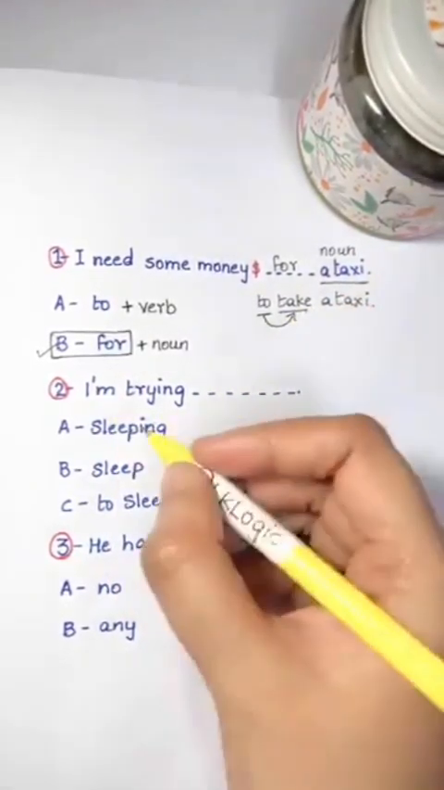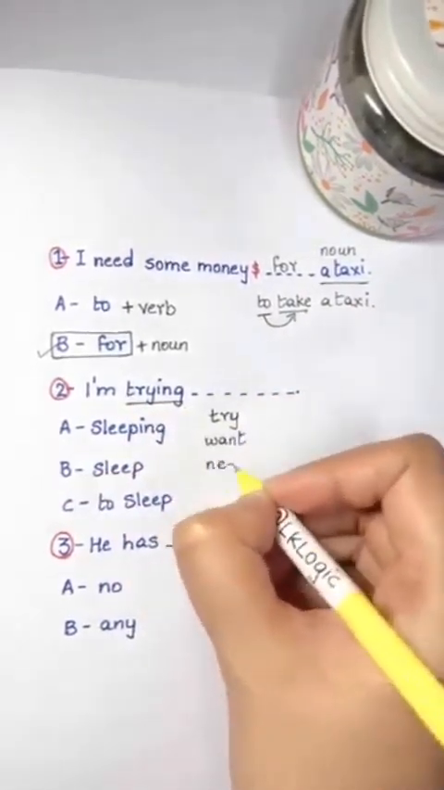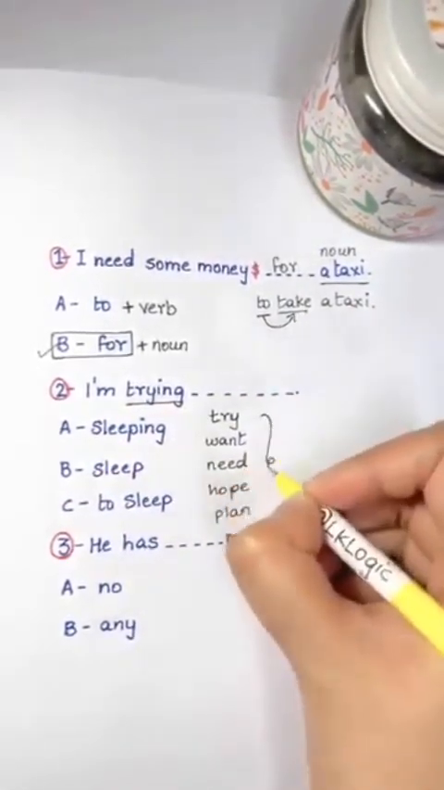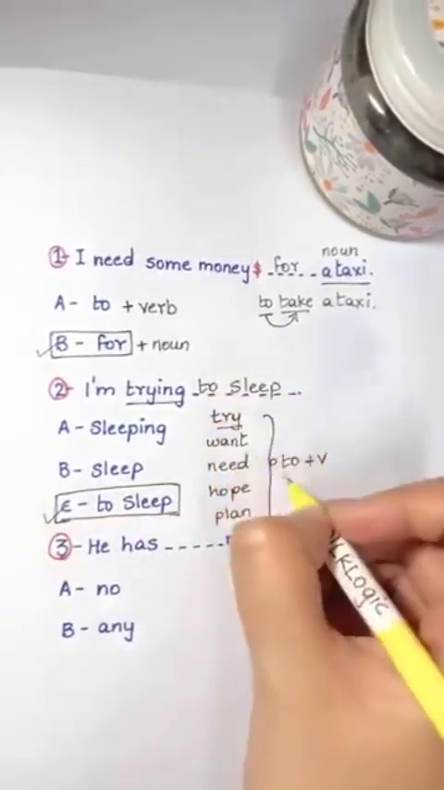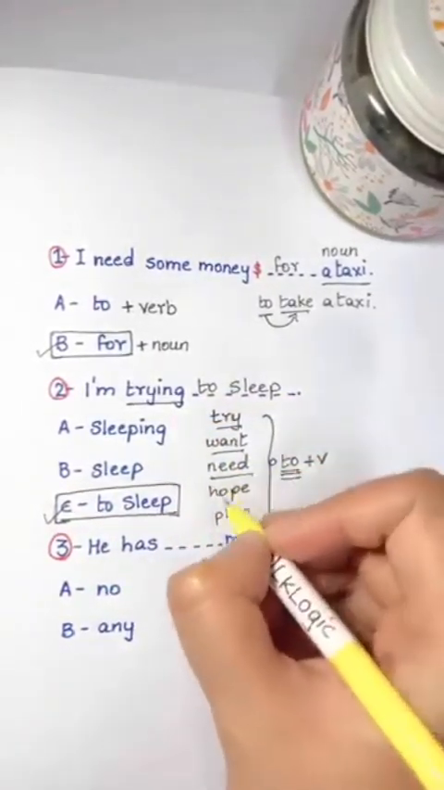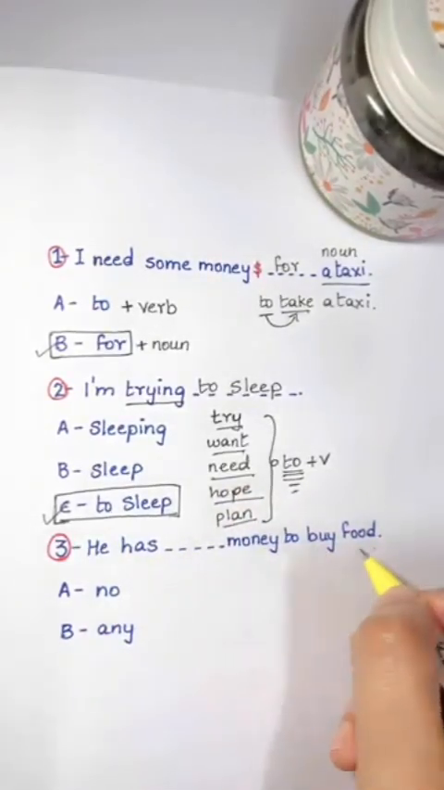I'm trying dash sleeping, sleep, to sleep. What comes after trying? Remember guys, the verbs try, want, need, hope, plan. These verbs are followed by to plus the verb. So to sleep is the answer. I'm trying to sleep. I want to sleep. I need to go out. I hope to find a job. I plan to visit my uncle. Clear guys?